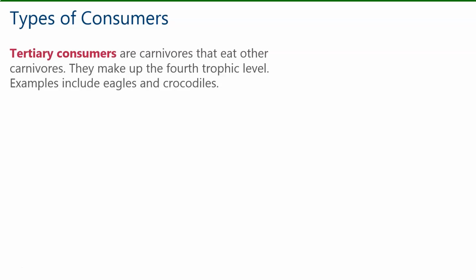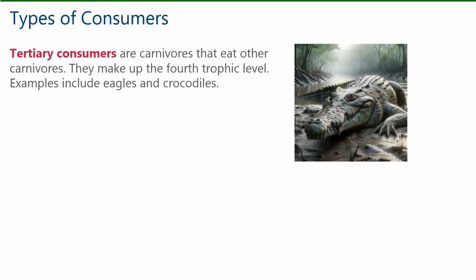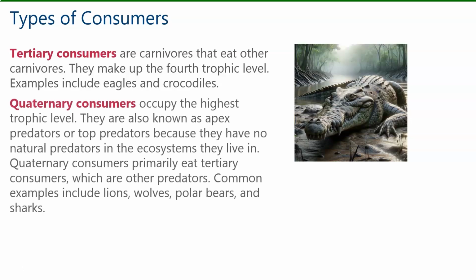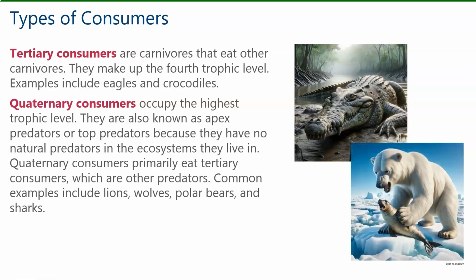Tertiary consumers are carnivores that eat other carnivores. They make up the fourth trophic level. Examples include eagles and crocodiles. Quaternary consumers occupy the highest trophic level. They are also known as apex predators or top predators because they have no natural predators in the ecosystems they live in. Quaternary consumers primarily eat tertiary consumers, which are other predators. Common examples include lions, wolves, polar bears, and sharks.